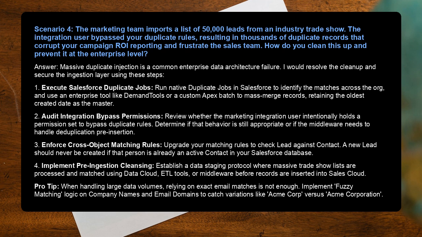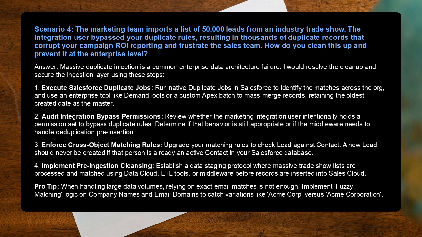2. Audit integration bypass permissions. Review whether the marketing integration user intentionally holds a permission set to bypass duplicate rules. Determine if that behavior is still appropriate or if the middleware needs to handle deduplication pre-insertion.